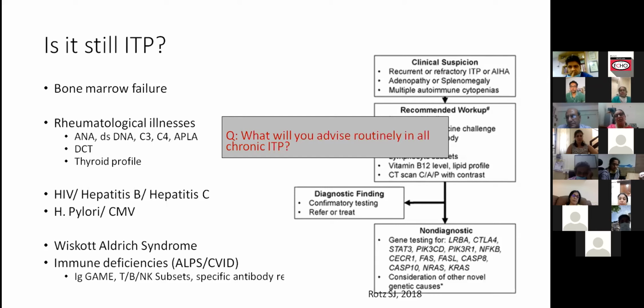B12 levels should be done in everybody who comes with any of the cytopenias and has bicytopenia, especially with anemia. This girl was normocytic. I don't know the exact MCV. Suppose the MCV was 88, we would still call it normocytic as per the Western standards. But as per Indian standards, for me, 88 is a little high MCV. We see in our children 75 to 80 as a normal MCV. So I would still rule out B12 deficiency. I have had a patient in the past who was labeled as MDS and turned out to be B12 deficiency and did very well once B12 was supplemented.